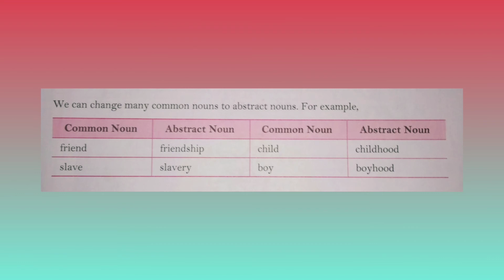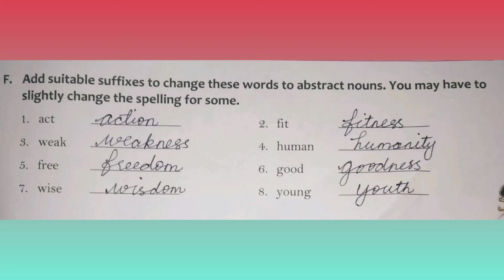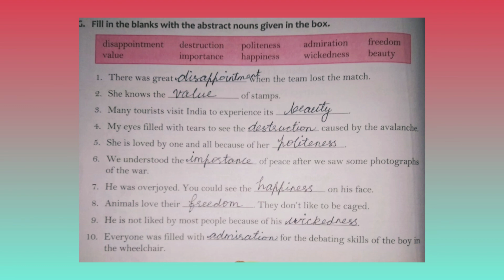For example, friend, friendship, slave, slavery, child, childhood, like that. Next, we move to the last exercise. You have to add suitable suffixes to the given words, and there will be a slight change in the spelling also. Complete the exercises by adding the correct abstract nouns from the options given in page number 20.